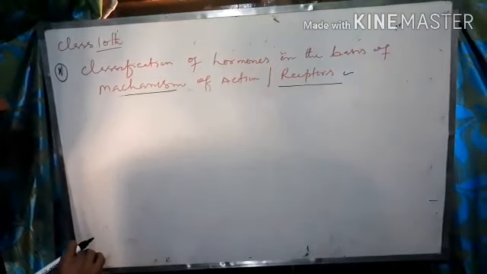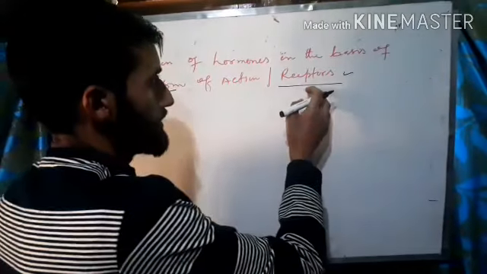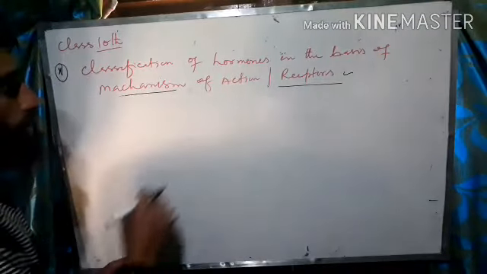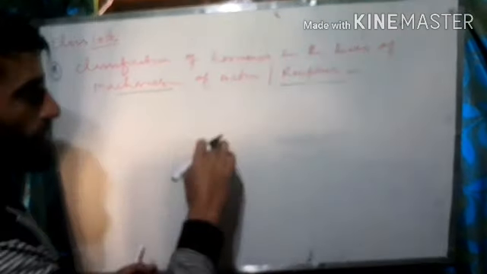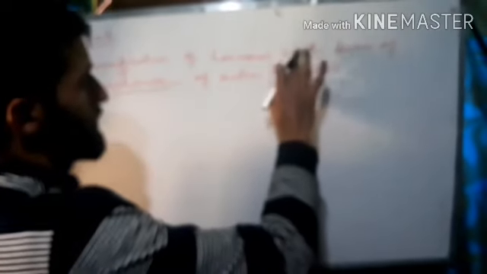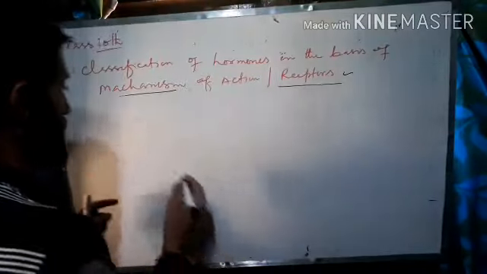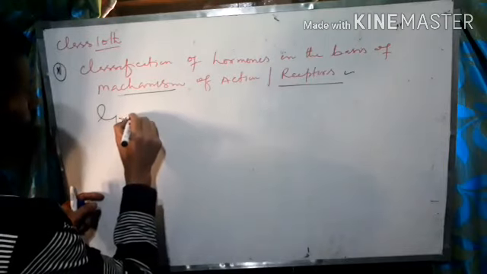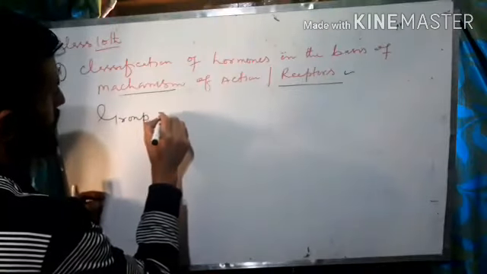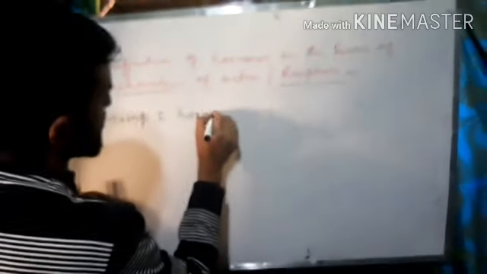Actually, what is the mechanism, how they are going to bring the physiological effect, and the receptors are the agents which are going to bind with the hormones. Then these hormones are transported to the target site where the physiological effect has to be observed in the animal body. So on the basis of this, hormones have been classified into two groups, that is group 1 hormone, and obviously there is the group 2 hormone. Now today we are going to discuss the group 1 hormones. So what are group 1 hormones?